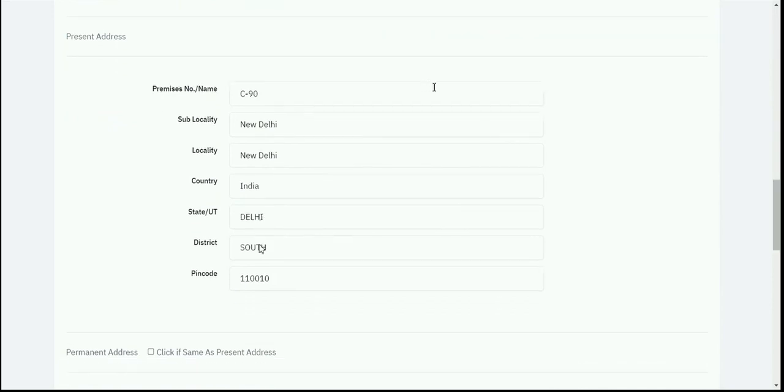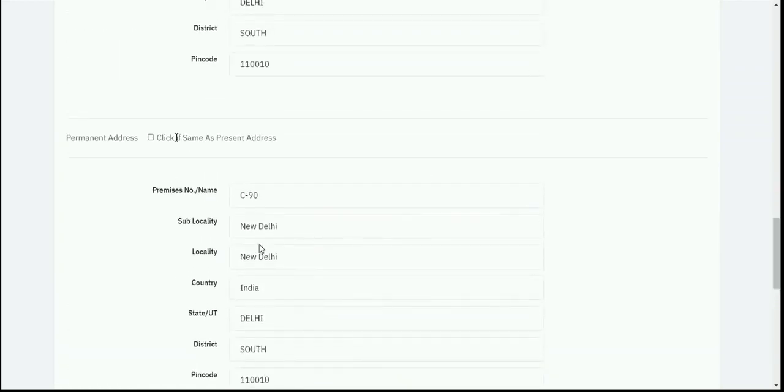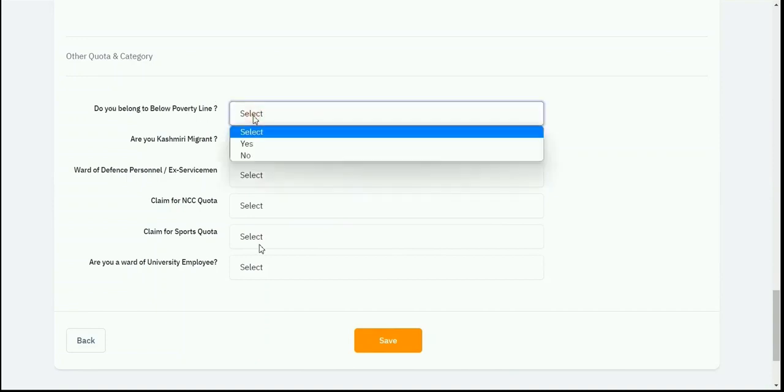you can see you have to verify your address. Then you can proceed to the permanent address details. So in case it is same, just check this box. And if you belong to any quota or category, you can mention it here in the other quota and category section. So if you belong to the below poverty line, that is BPL, just select yes from the drop down,